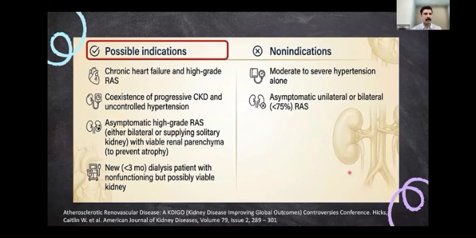Possible indications as per KDIGO include chronic heart failure with high-grade renal artery stenosis, coexistence of progressive CKD and uncontrolled hypertension, and asymptomatic high-grade renal artery stenosis, either bilateral or in a solitary kidney with viable renal parenchyma, to prevent atrophy in the long term. New is that dialysis patients of less than 3 months with a non-functioning but possibly viable kidney have been put under the possible indications. And there is no indication for renal artery stenosis intervention when the patient has moderate to severe hypertension alone, or asymptomatic unilateral or bilateral renal artery stenosis of less than 75%.